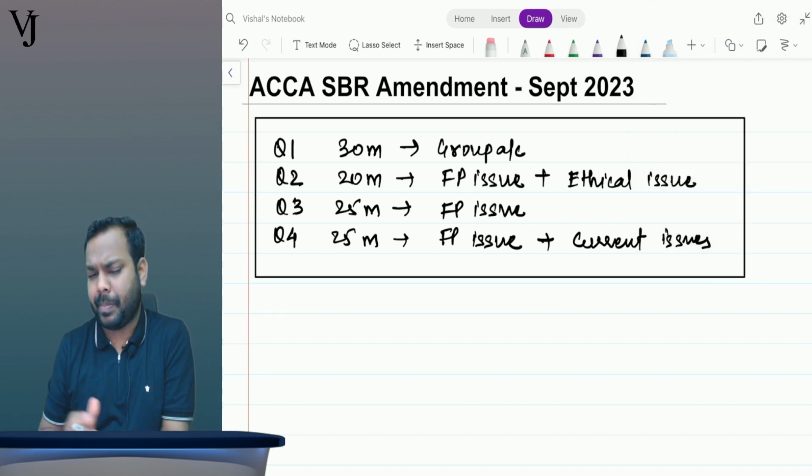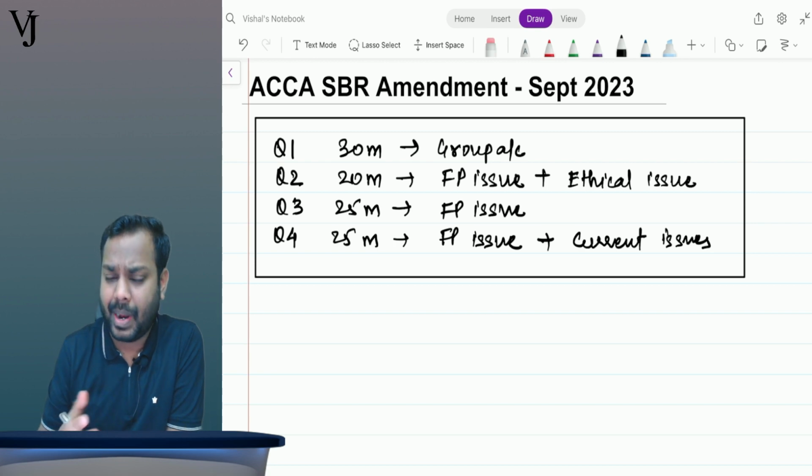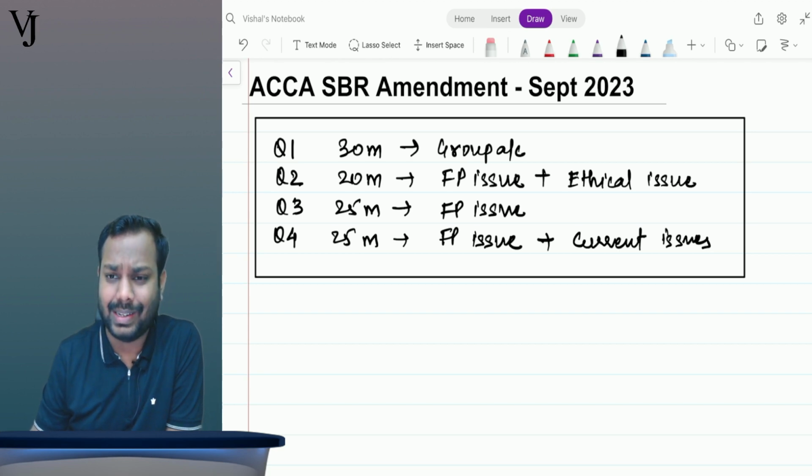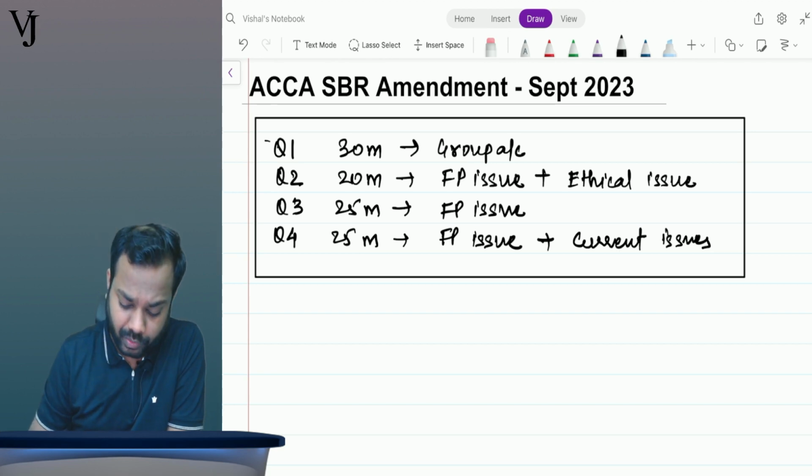Now, what is the change in the paper pattern? Understand, question number 2, question number 3 and question number 4 remain constant as they are. Question number 1 changes slightly. What is the change?